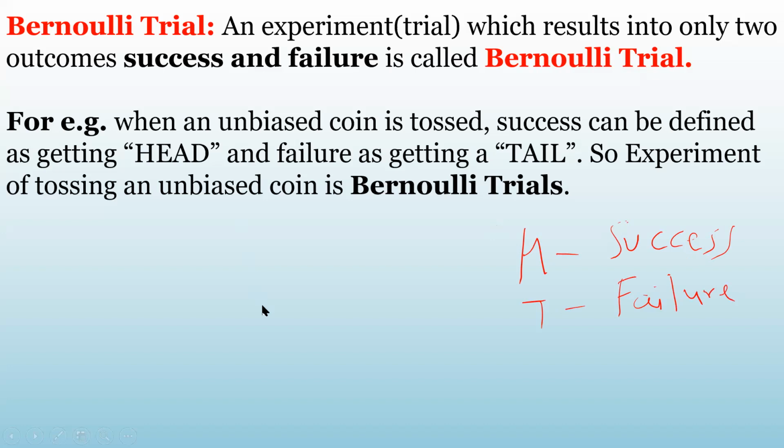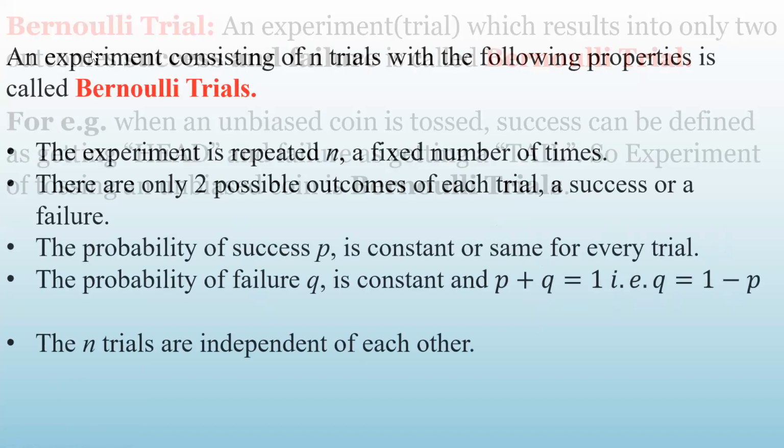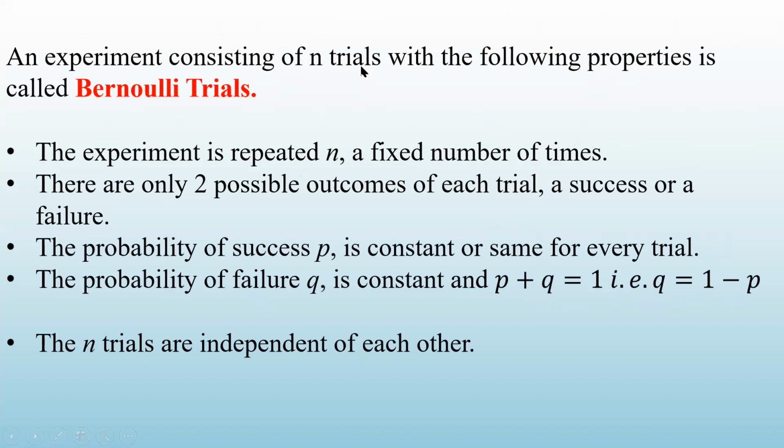If you perform such an experiment more than one time, we call it a series of trials. Such a series of trials we call Bernoulli's trials if it satisfies the following properties. Let me revise what those properties are. An experiment consisting of n trials with the following properties is called Bernoulli's trials.